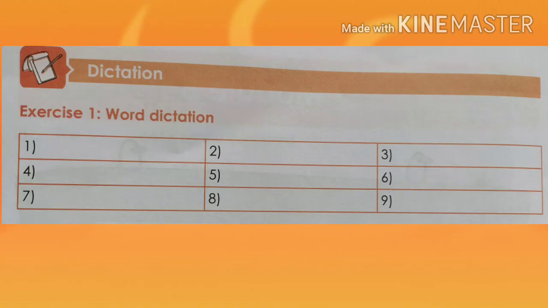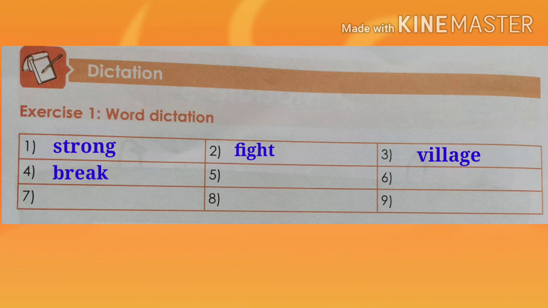So the first exercise is word dictation. So first word is strong, then second word is fight, then third word is village, fourth word is break, fifth word is sharp, sixth word is clever, seventh word is taste, eighth word is always, and ninth word is gold.